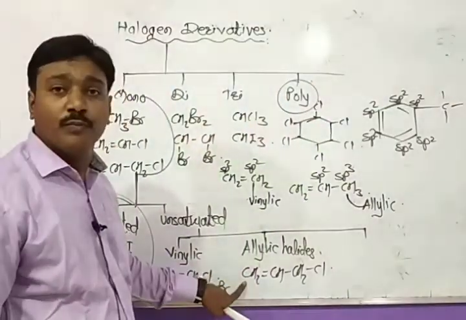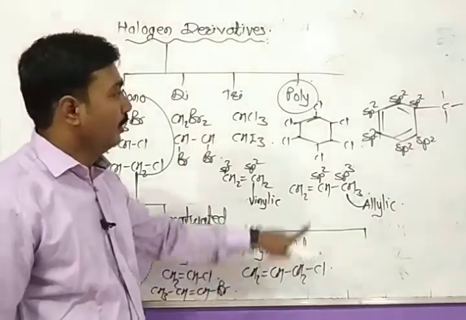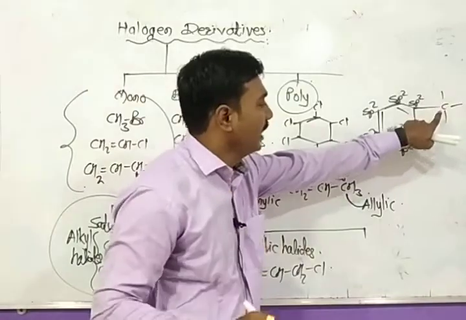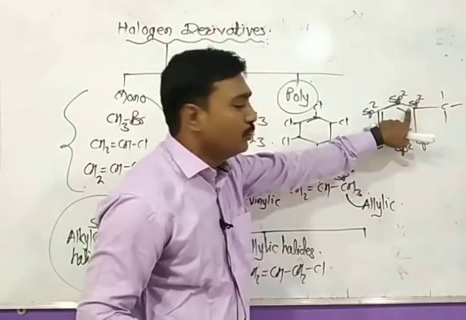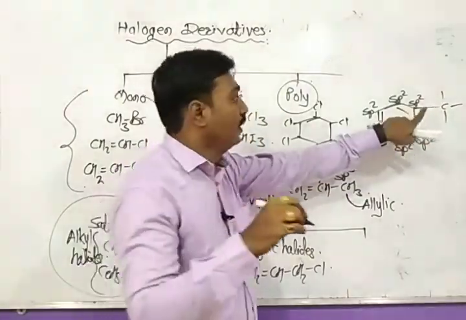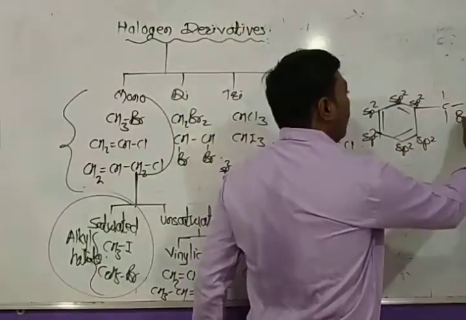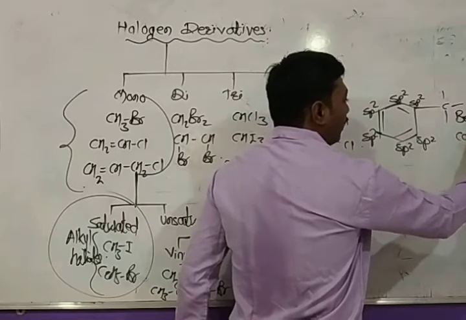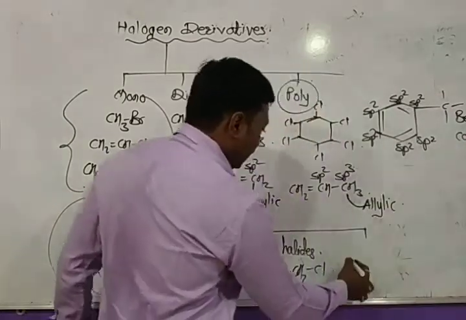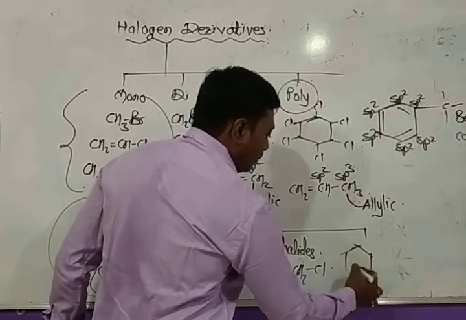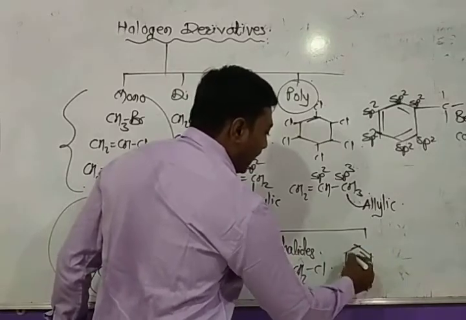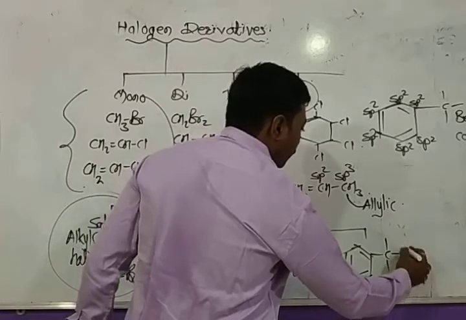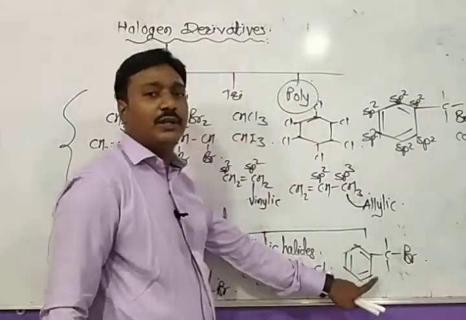But in an open chain, if a carbon atom is attached to the sp2 hybrid carbon of benzene, then such carbon is called benzylic carbon. And the last class of compound is benzylic halide. Such compounds are benzylic halides.